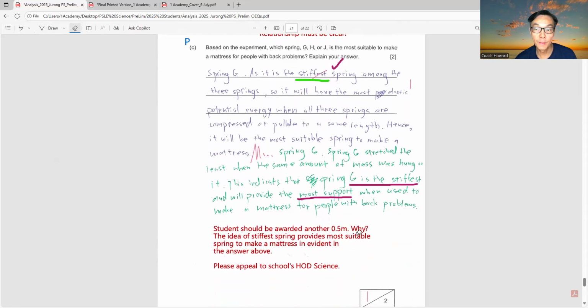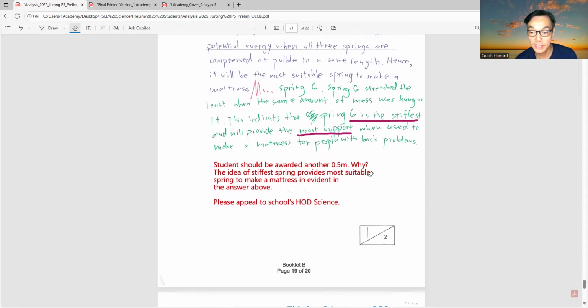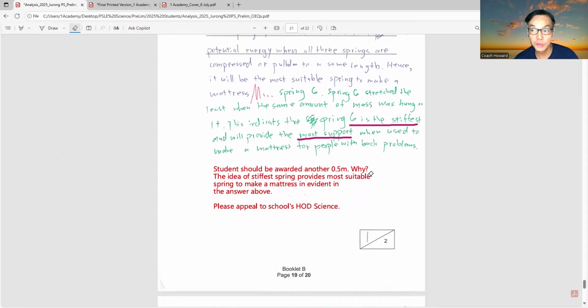But technically, I believe instead of getting 1, the student should be awarded 1.5, if the marking protocol has 1.5 marks for awarding. So my advice is please appeal to the school science HOD to check on this and award another 0.5 marks, because earlier there was also another 0.5 mark issue, or even a 1 mark issue, in his circuit diagram.